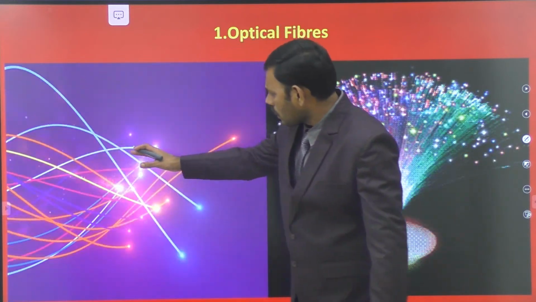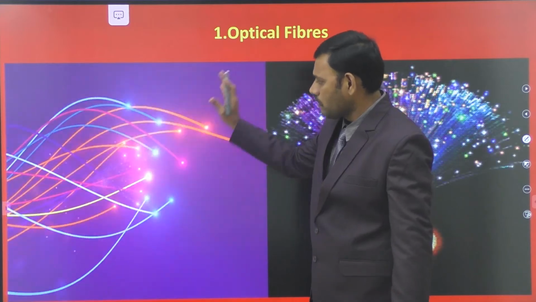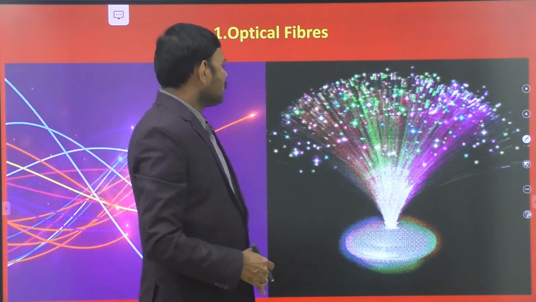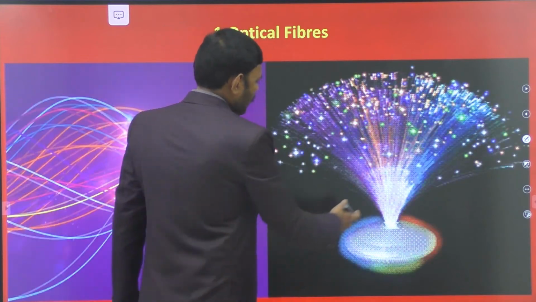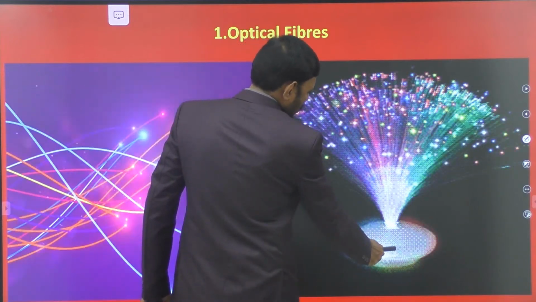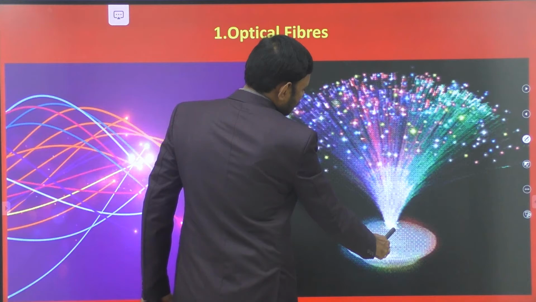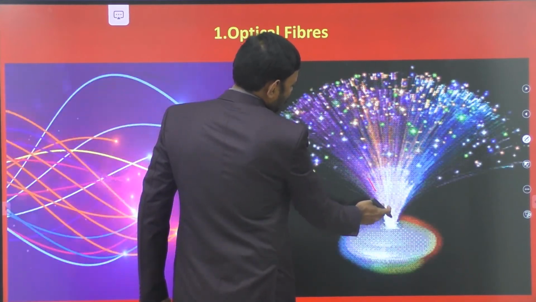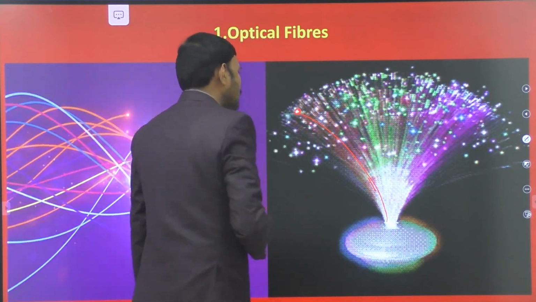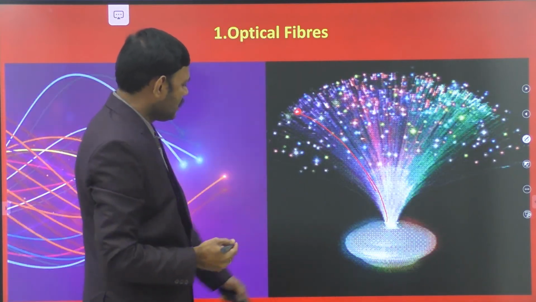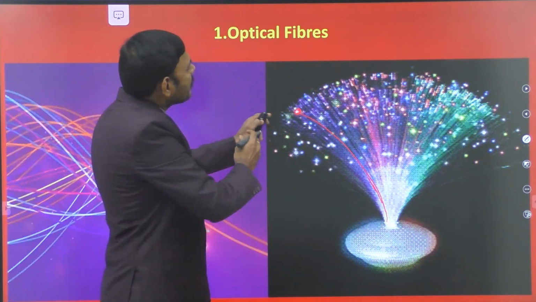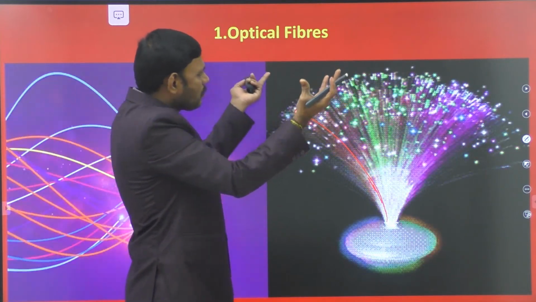So in this animation you are observing the light rays traveling in optical fibers. This is the one way, and here this is the light coming from the optical fibers. This is the decoration light in houses. We can use the decoration light. This is the source of light, and this is sent into the optical fiber. Through this optical fiber the light is transmitted. At this point we are observing the light that comes out from the optical fibers. Throughout this optical fiber the light travels from the source, and at the end of the optical fiber it emerges out.